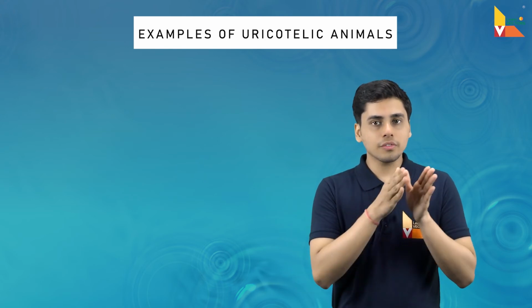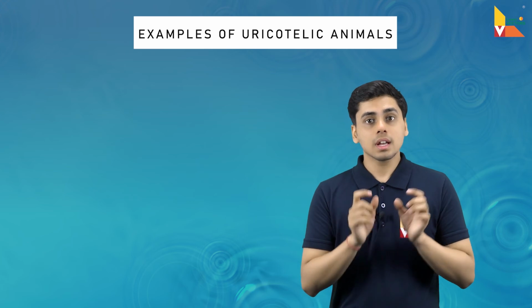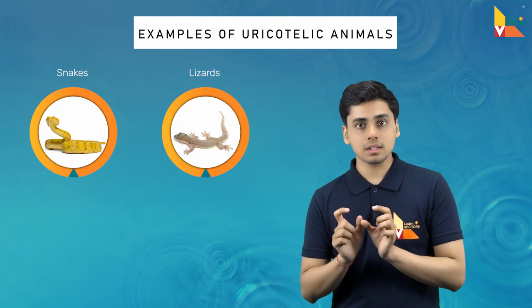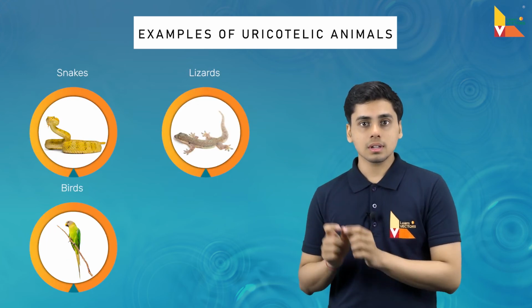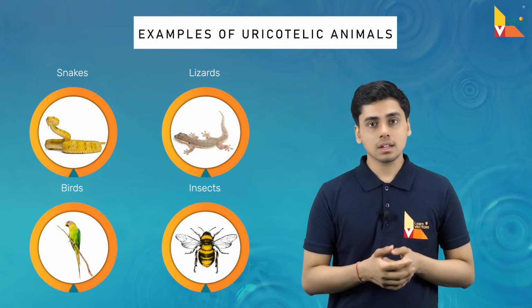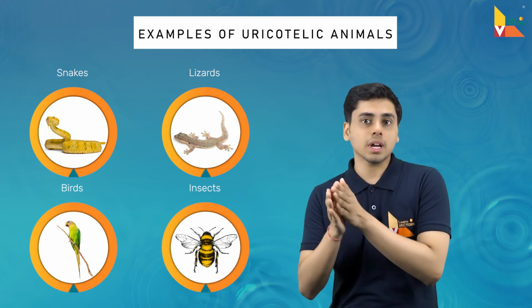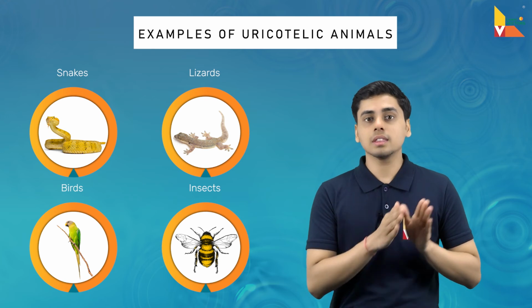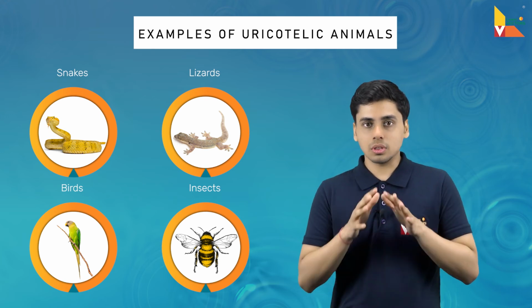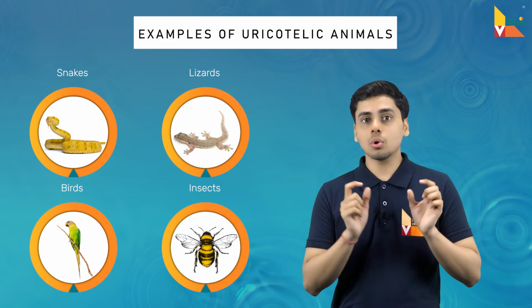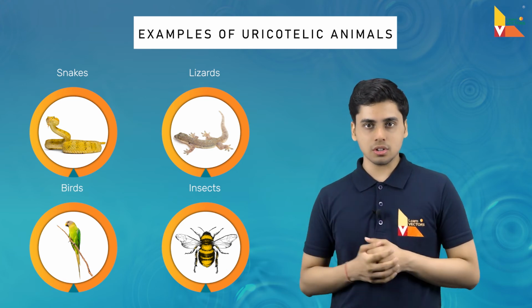The examples of such animals include snakes, lizards, terrestrial birds, terrestrial insects, and other reptiles which live in the desert region. So these types of animals show uricotelic mode of excretion.